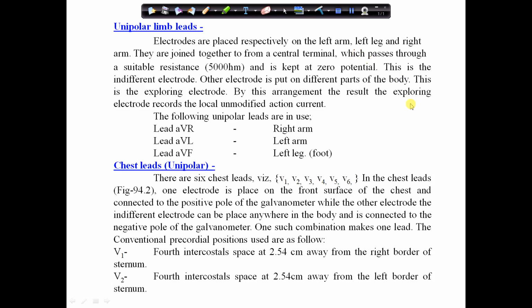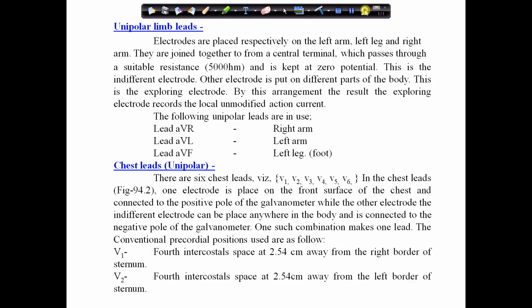Now at the next point, here are the unipolar leads. Here one electrode is an active electrode and the other one is an indifferent electrode. What is an active electrode?